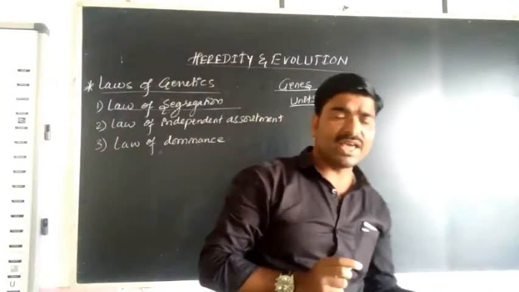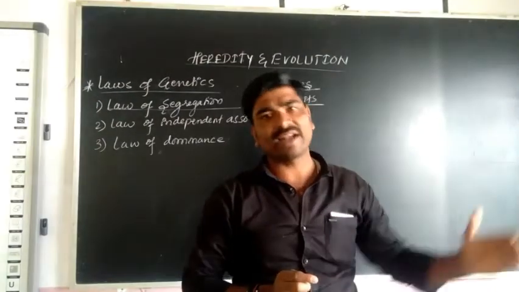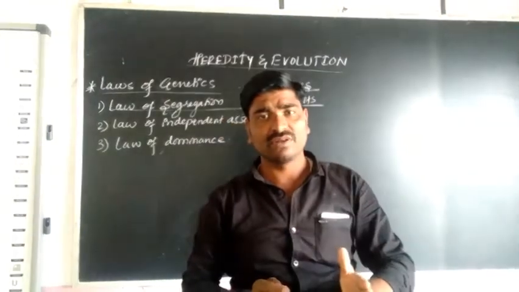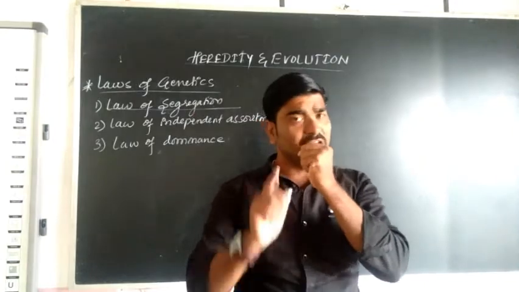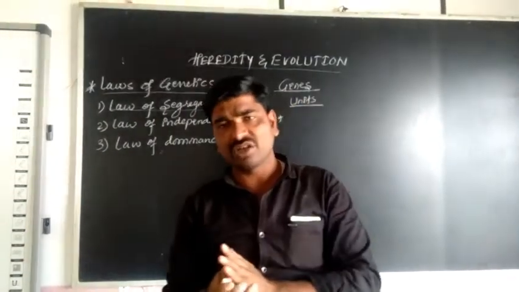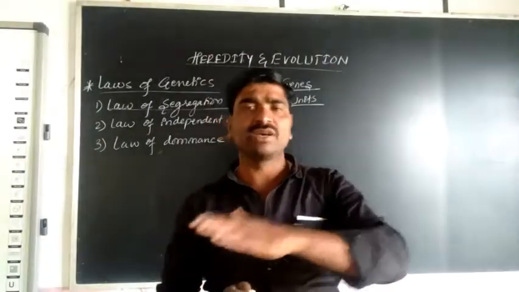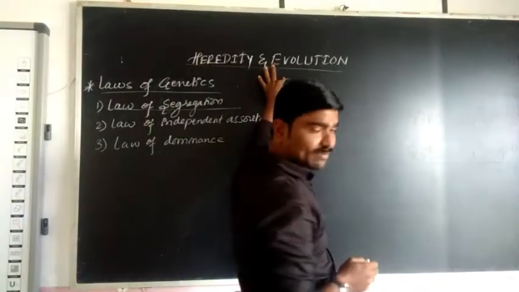These hereditary units carry the information or characters from parents to offspring, from generation to generation. That is nothing but genes, right?